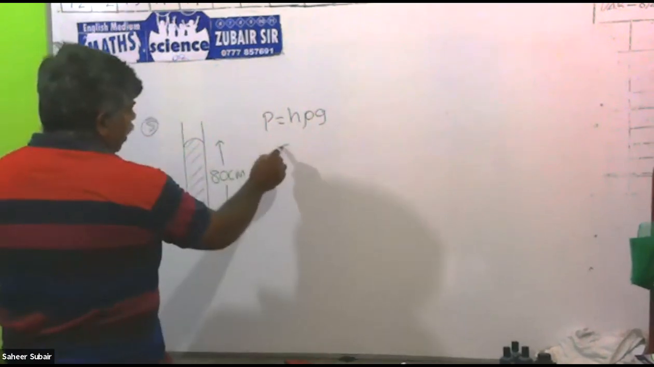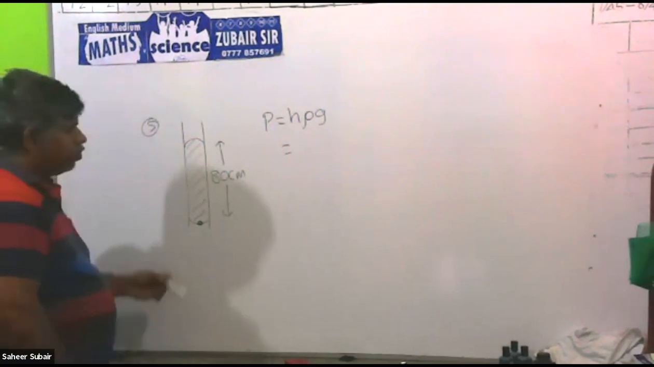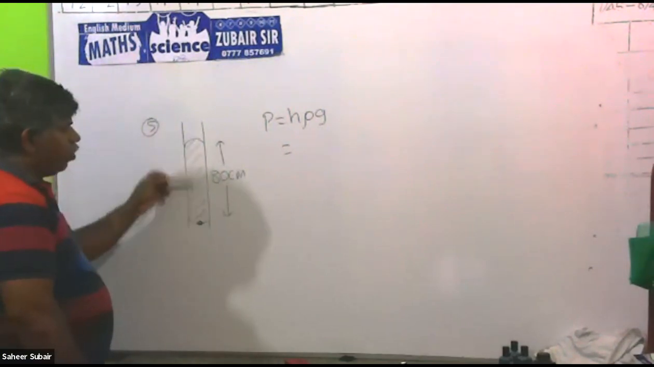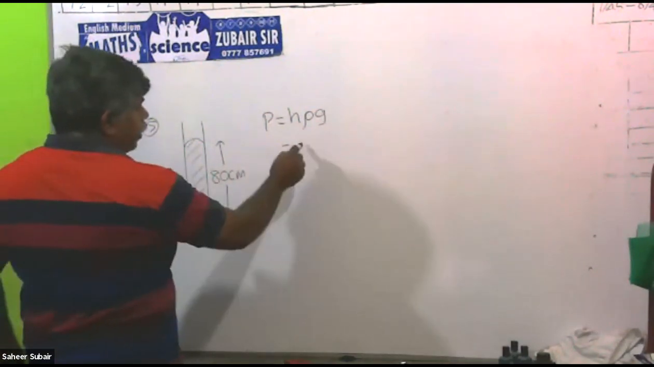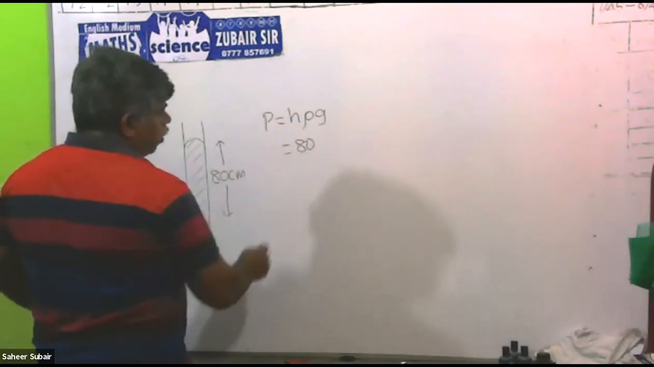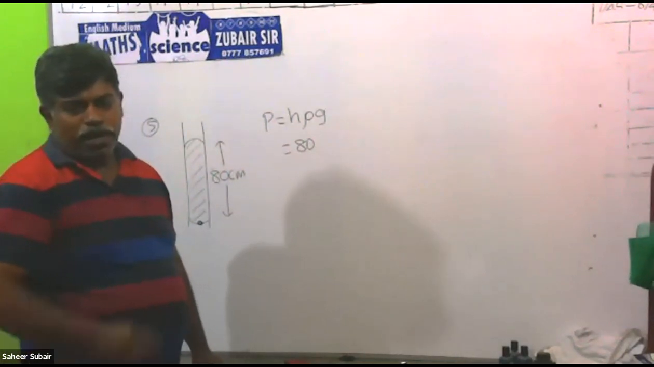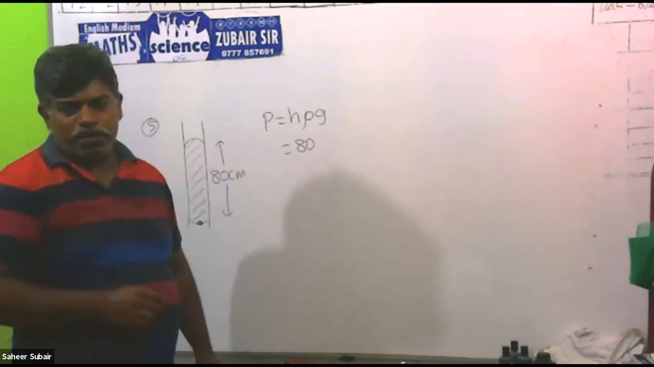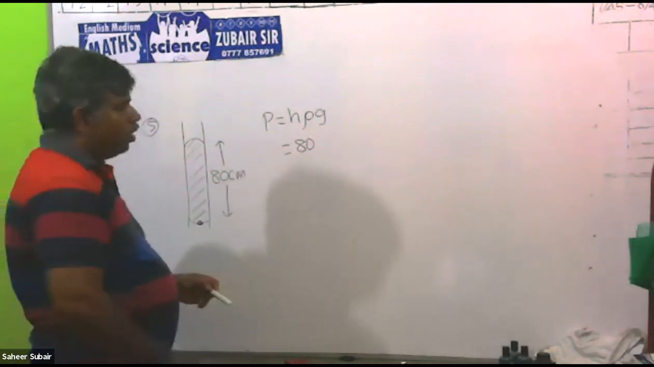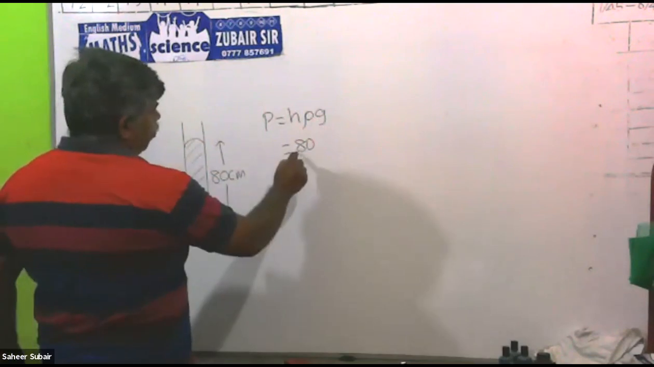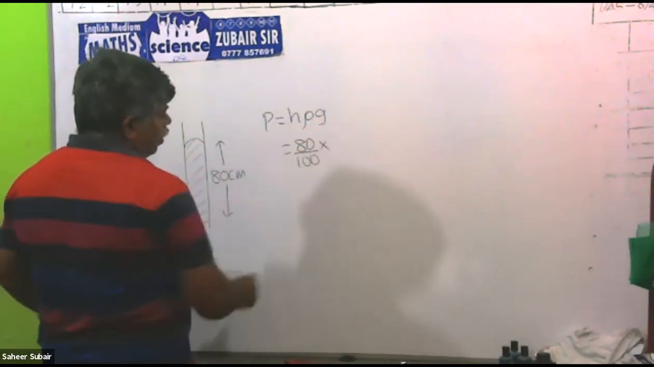Then H is the height or depth of the liquid. Here the depth or height of the liquid is given as 80 centimeter. So H is 80 centimeter, but the international unit for height or distance is meter. Because of that, we have to convert it to meter. How to convert centimeter into meter? It is to be divided by 100. 100 centimeters is only 1 meter.